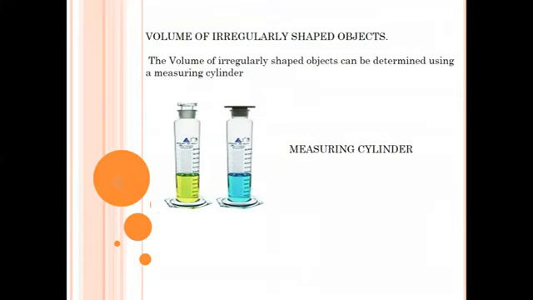Once again, I'll repeat. The volume of irregularly shaped objects can be determined using a measuring cylinder. We can't measure and calculate using any other formula. As we discussed earlier for the case of area, there is no formula to determine the volume of irregularly shaped objects. For such cases, their volume can be determined using a measuring cylinder.